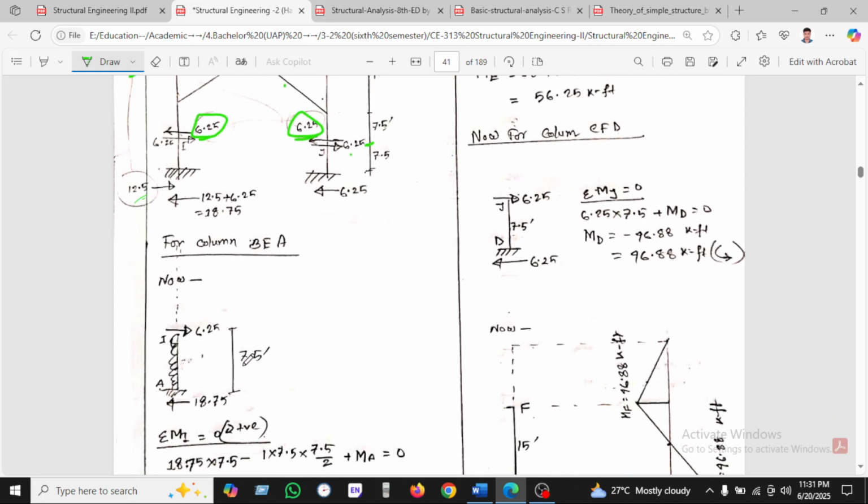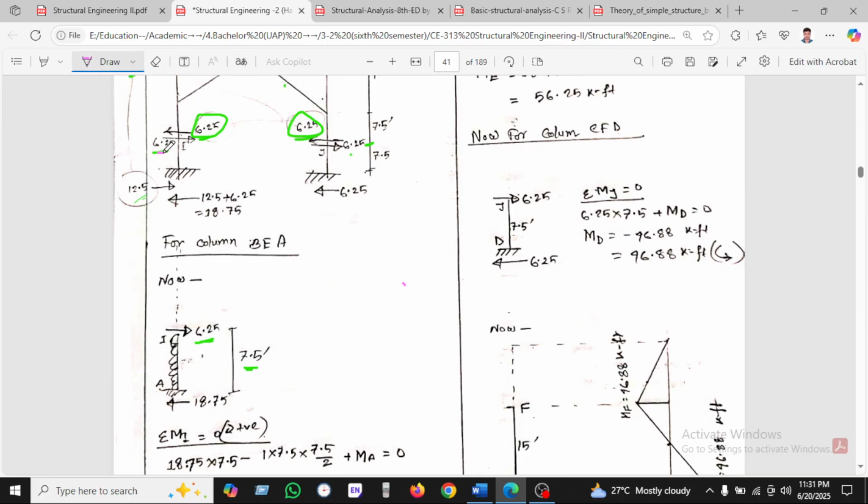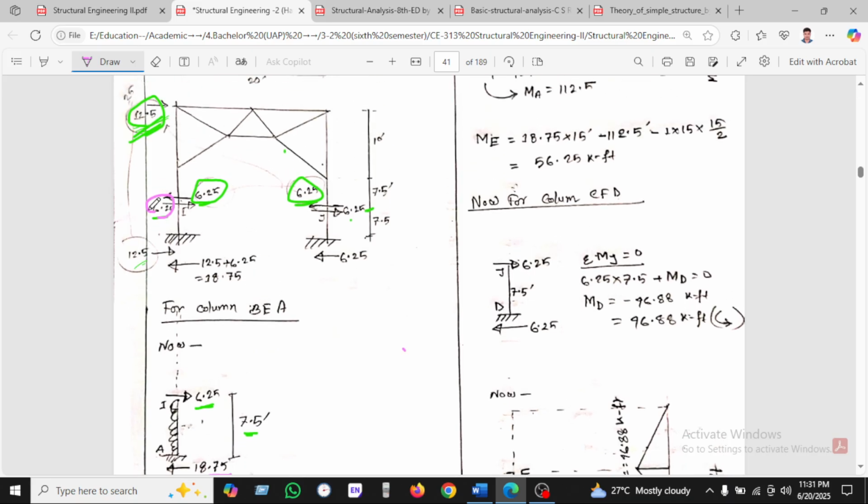Now we can see this is the 7.5 and here it goes 6.25, as we have seen here. I'm changing the color and taking this color for 6.25, and here 18.75. How will we get the 18.75? As we have seen here, this is the 6.25 and 12.5, and it will be 18.75.